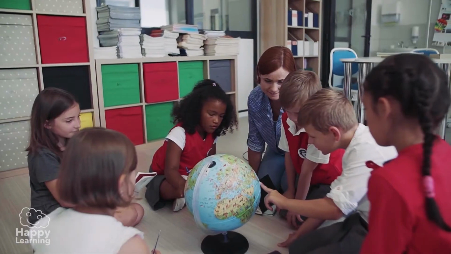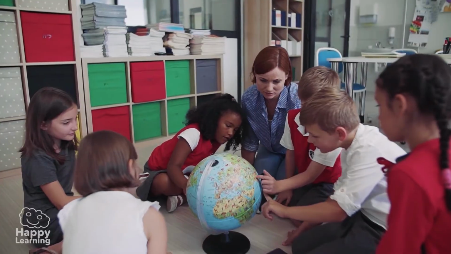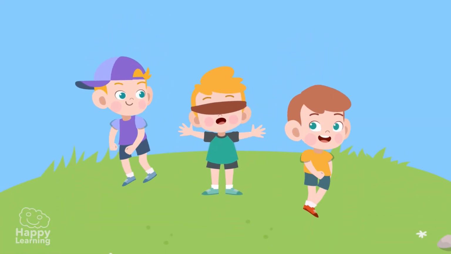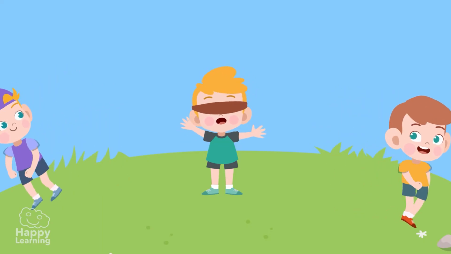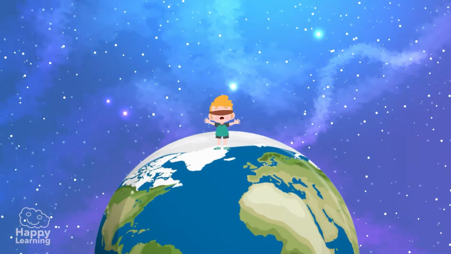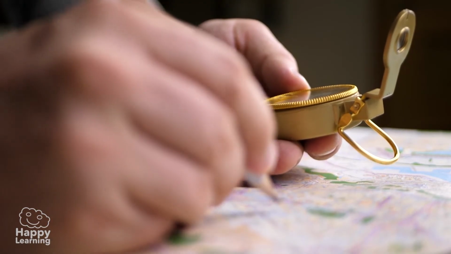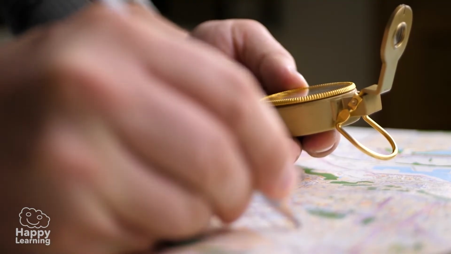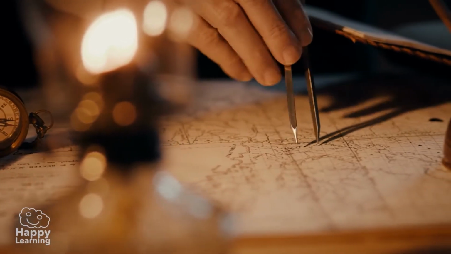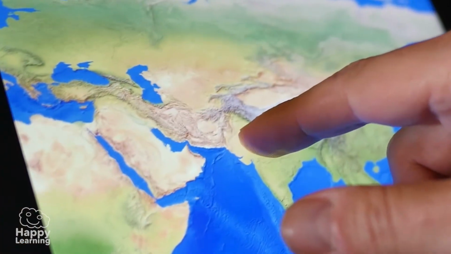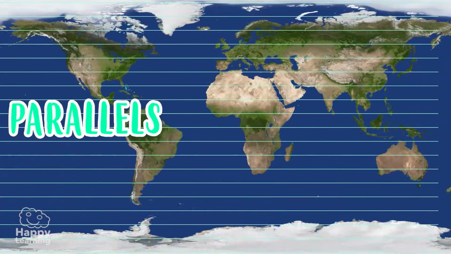Get ready, because today we're going to play a game. That's right, we're going to play hide and seek, and it's going to be super fun. We're going to play all over the planet. And for that, we're going to use something that geographers and map makers have been using for a long time. Imagination! Today, we're going to learn about imaginary lines called parallels and meridians.